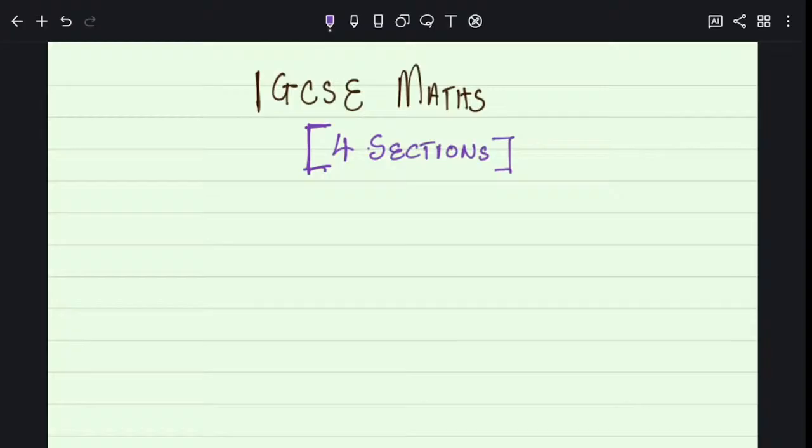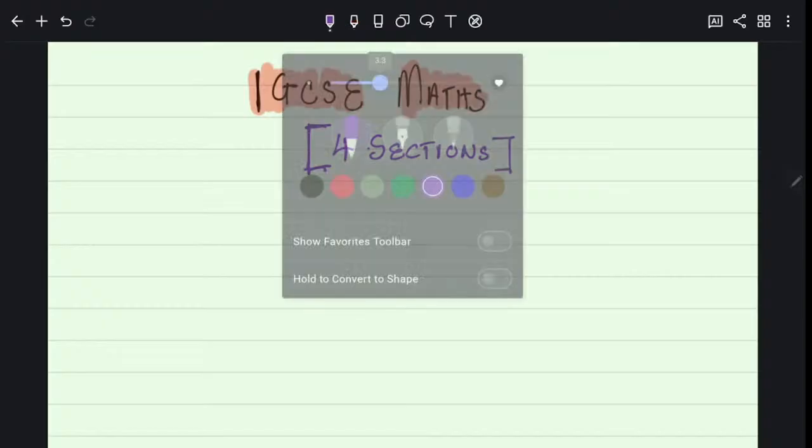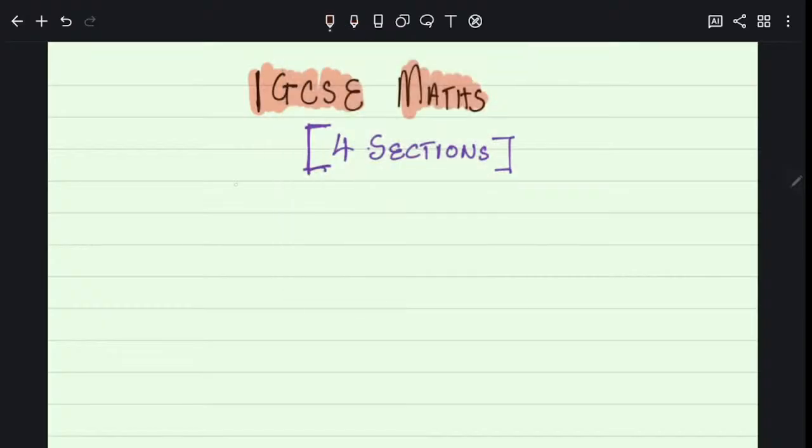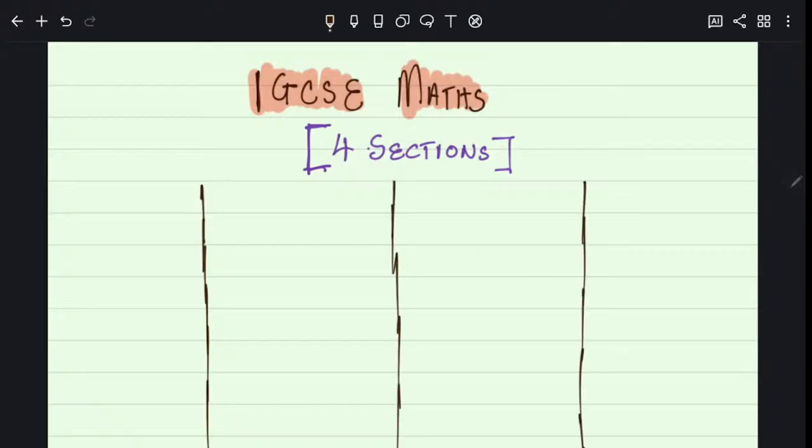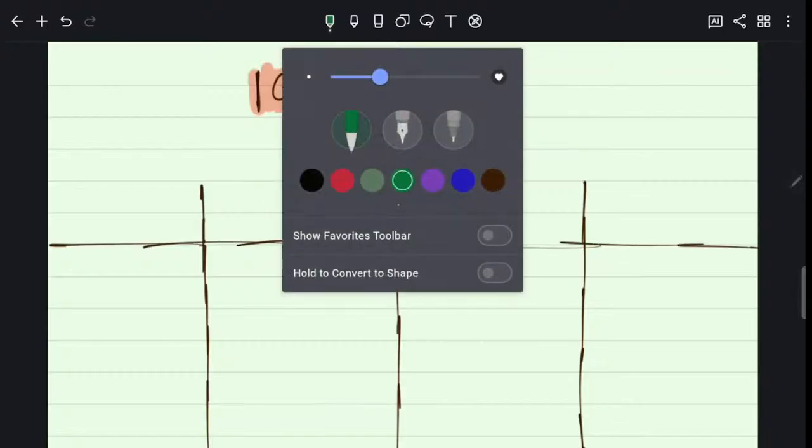So by the time you get to this time next year, you must be done with the whole IGCSE maths. And for us to say you are done, that means you should do 4 sections, because IGCSE maths is 4 sections. And those are the ones that all of you are doing at your school right now. Everyone in your classes at all your schools, you are somewhere in these 4 sections.